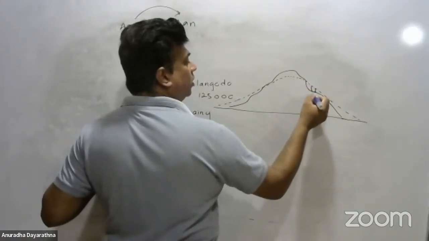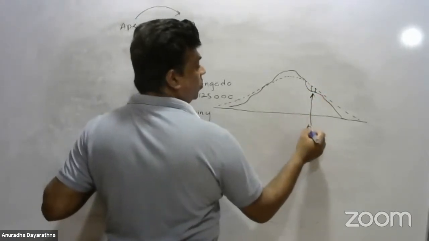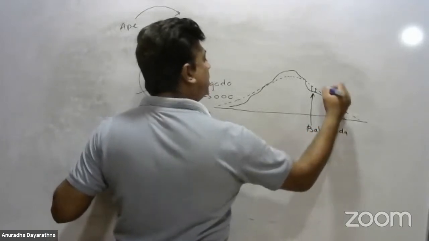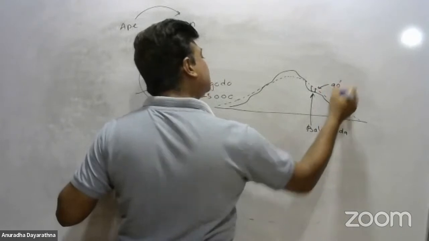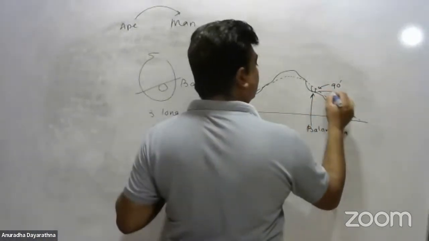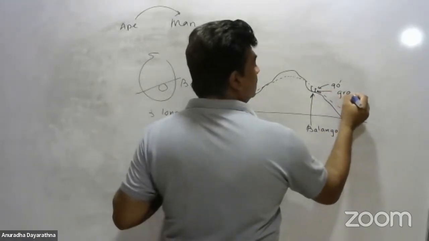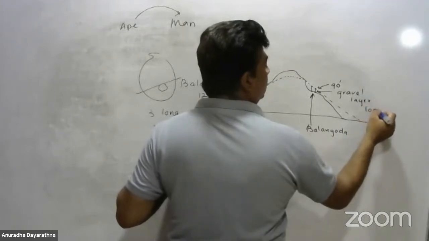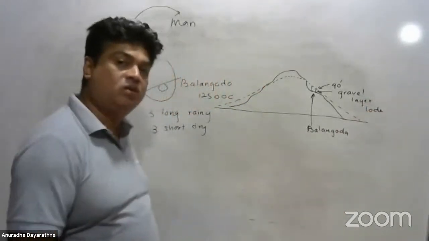So this is the Balangoda region. In this Balangoda region, when you dig down about 90 feet from the surface, you will find a gravel layer. This gravel layer is known as lode.